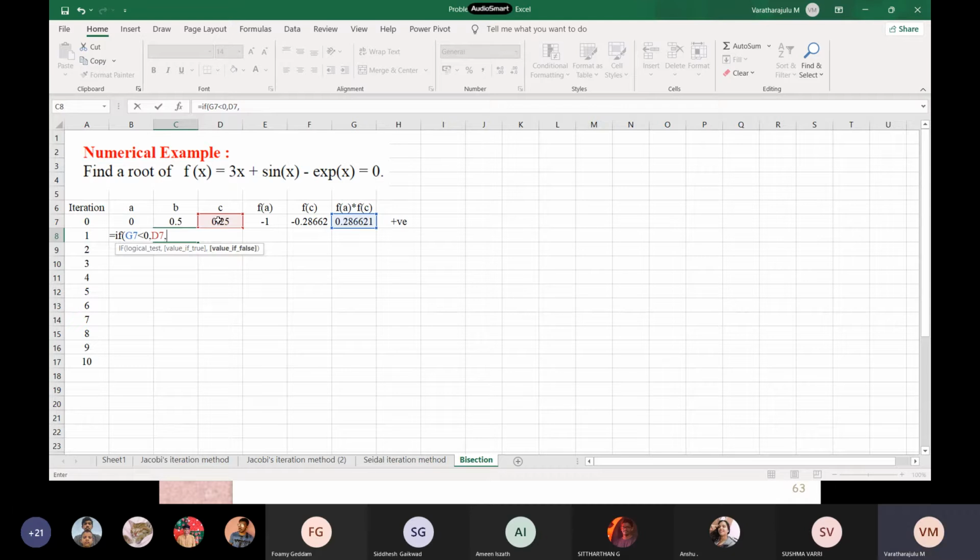Someone respond. You continue. D7, comma, and then if it is not, then C7 remains the same. No, D7. If it is not, the G7 is not less than 0, then from where it has to get the data? B7, sir. B7 is stored in which cell?